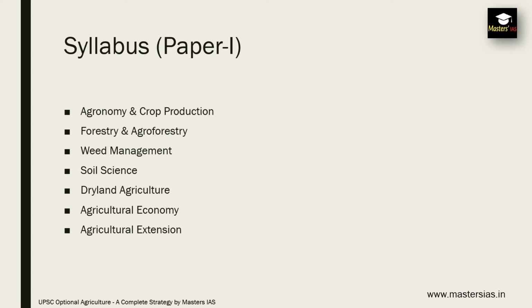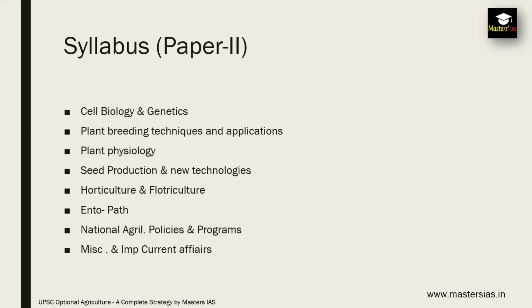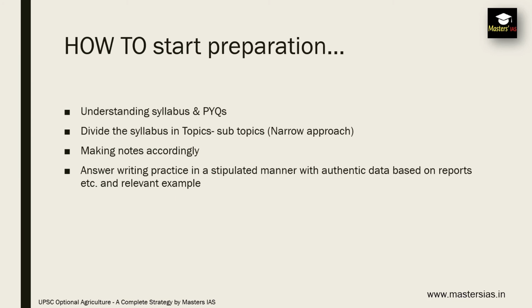So let us discuss the syllabus of paper 1. In paper 1 you can find agronomy and crop production, forestry and agroforestry, weed management, soil science, dry land agriculture, agricultural economy, agricultural extension, and in paper 2 cell biology, genetics, plant breeding techniques and applications, plant physiology, seed production and new technologies, horticulture and floriculture, entomology, pathology, national agricultural policies and programs, and some miscellaneous and current events part.